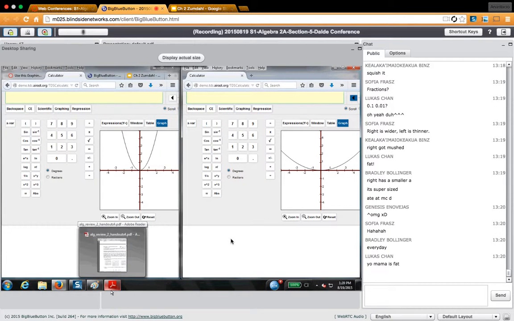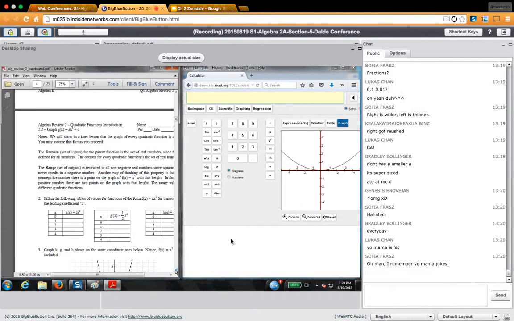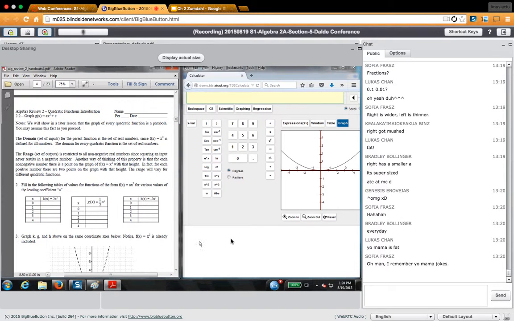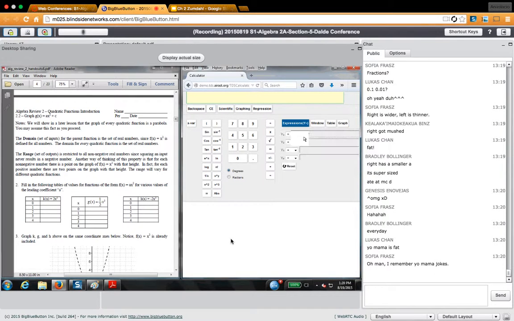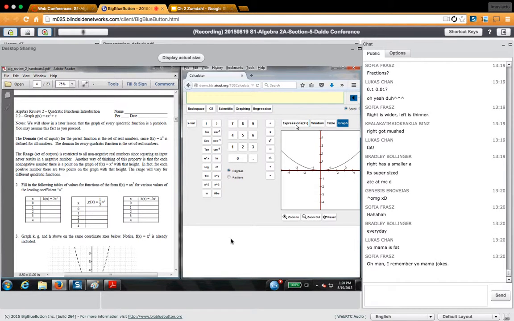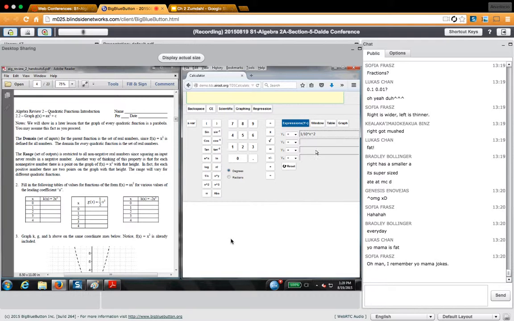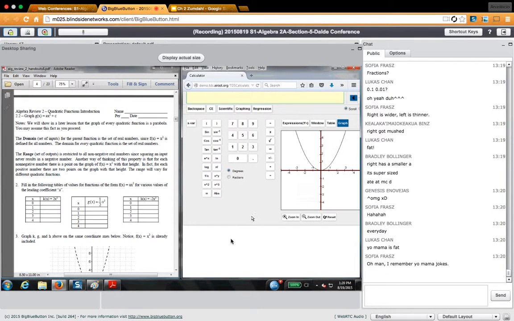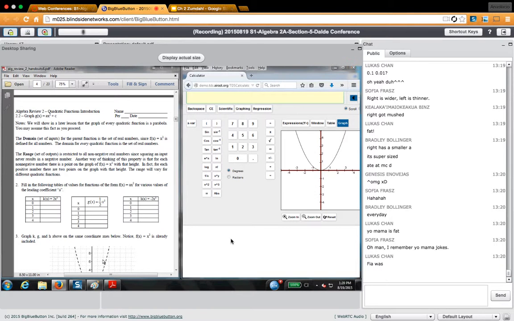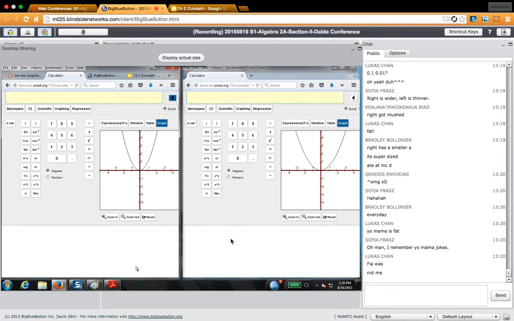Okay, so what I need to talk about is instead of 1/10 or 0.1, really that's the same as 1 divided by 10. That's the same thing that you graph. So what Lucas was suggesting is a fraction, like let's say 1/2. That looks like a pretty good parabola, but when you compare it to this parabola, you see that it's still a little bit fatter. Does that make sense?